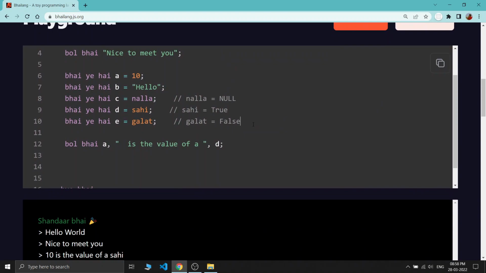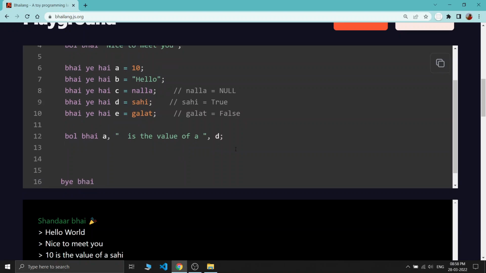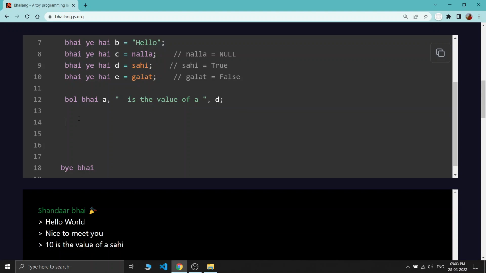So after seeing how to use comments and how to print a variable's value, let's see how we can apply a condition, or how to use the kind of thing similar to the if statement of any programming language. Let's see how you can implement the if statement inside our Bhai language. For implementing a condition in Bhailang, we just need to write agar bhai, and then in the parentheses provide the condition.